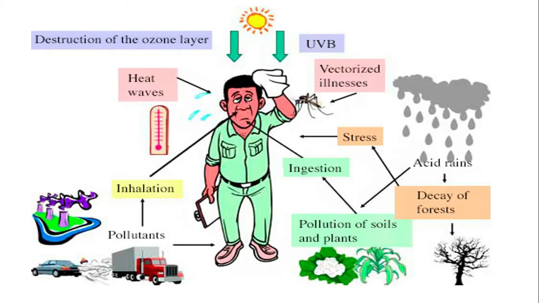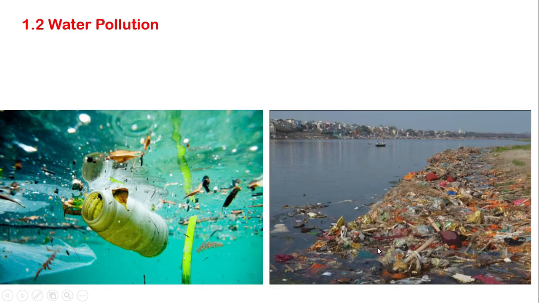Okay, now destruction of the ozone layer. The picture shows you the effect of air pollution. Okay, so there are pollutants here. When you inhale, you feel not good, you will become stressed. And here is acid rain, it destroys the plants. And it also pollutes the soil. Okay, now move to number 1.2, water